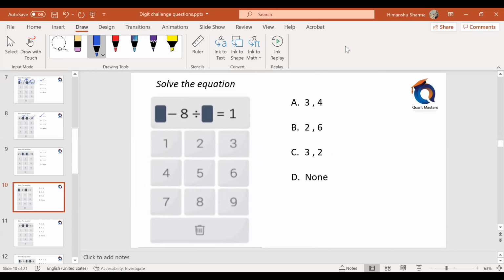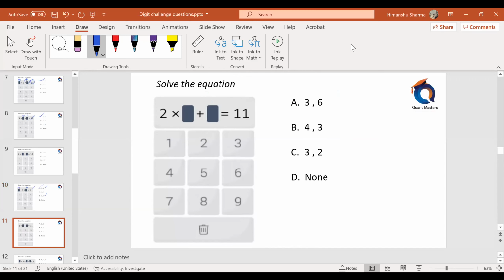Dash minus 8 divided by dash is 1. So 8 divided by, now check here. 4 divides 8, 2 divides 8. So check with option A and C first. 8 by 4 will give me 2. 3 minus 2 is 1. Answer is option A. Next.